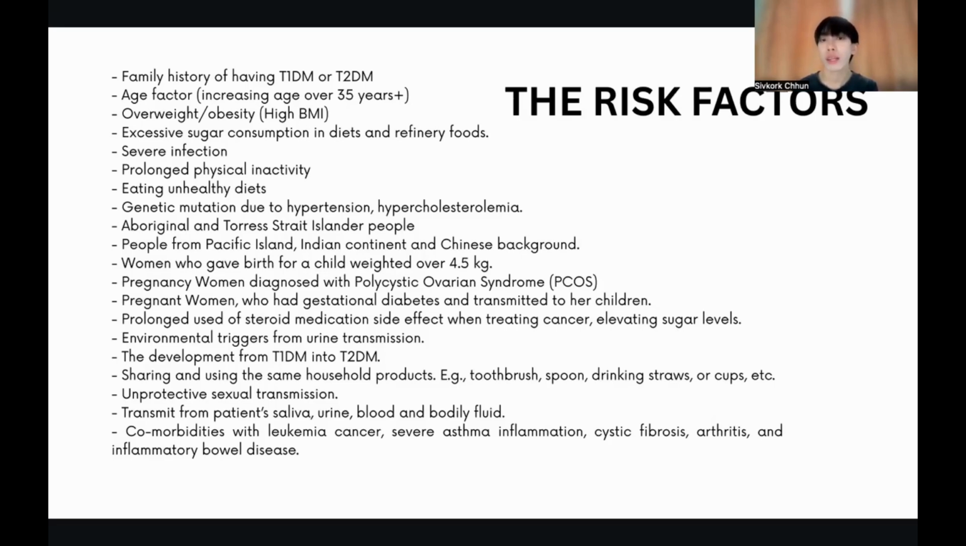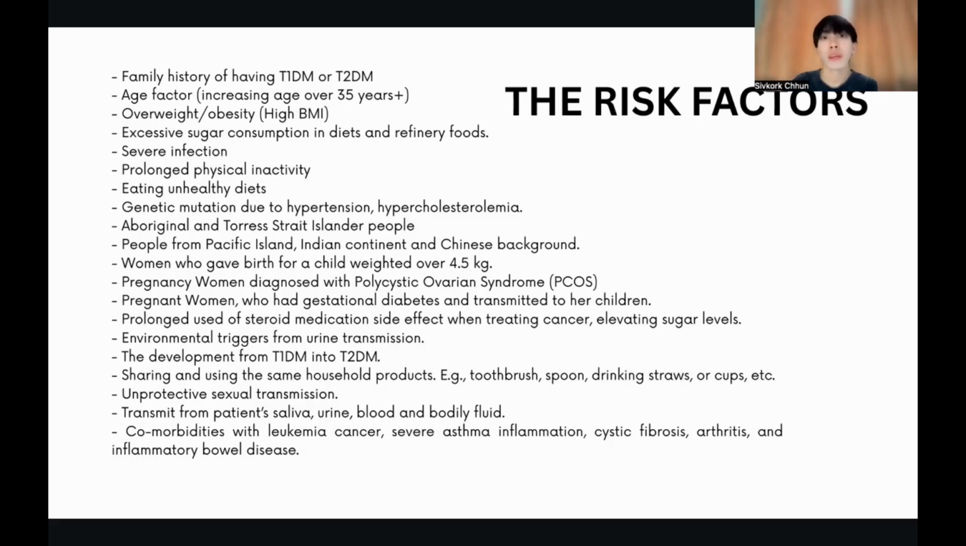Women are more likely to get type 2 diabetes than men. So women who gave birth to a child weighing over 4.5 kilograms are likely to be diagnosed with type 2 diabetes mellitus if unprotected. Women with polycystic ovarian syndrome. I cannot explain much detail about this syndrome, but it links to the ovaries. Pregnant women who had gestational diabetes may transmit it to their children.